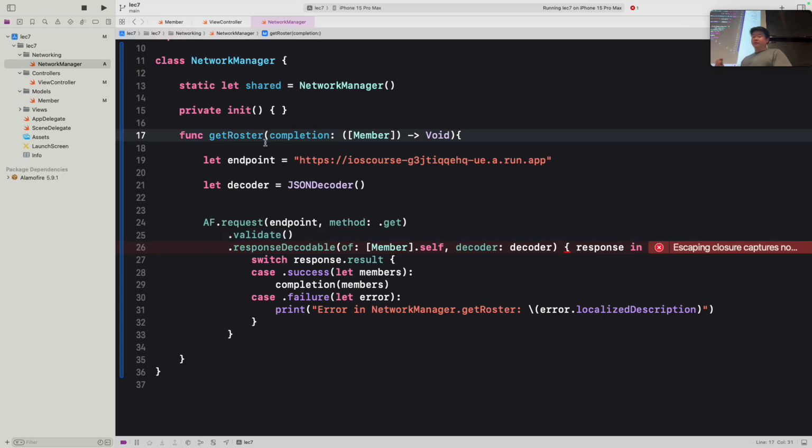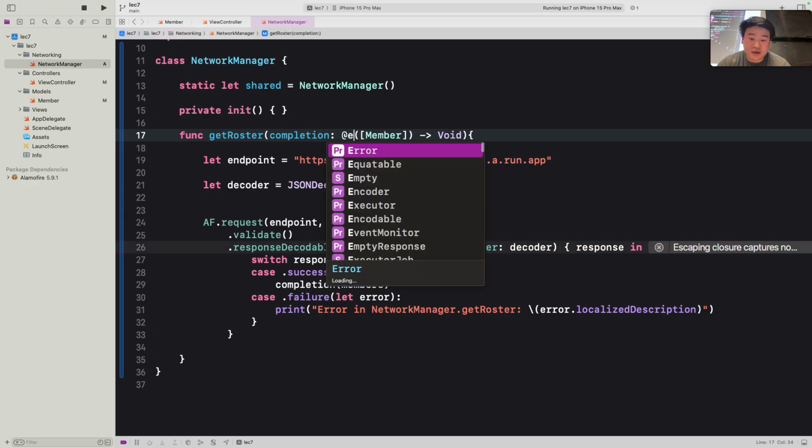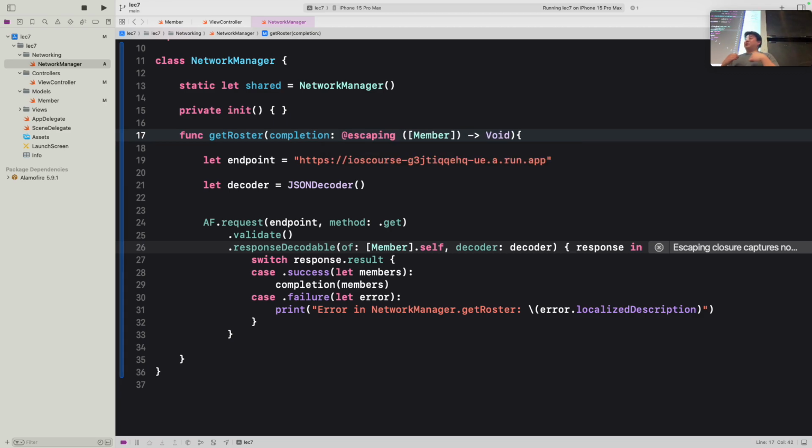Another thing that I forgot to specify is we want this function call to outlive the function around it. So we're calling this completion handler after getRoster is called. However, we want completion to outlive this getRoster function. So that requires us to specify a keyword called @escaping, which ensures that this function that is passed into the parameters here outlives whatever function we're calling it from, which is getRoster.